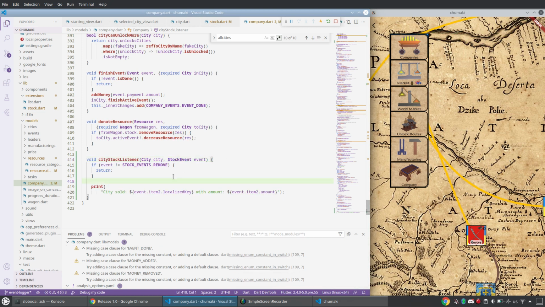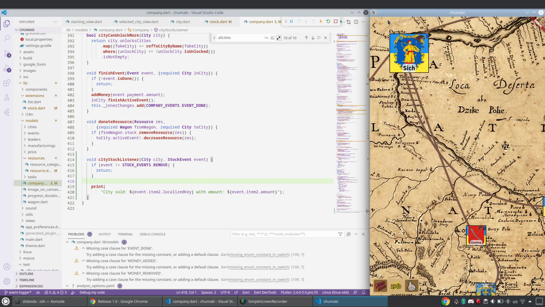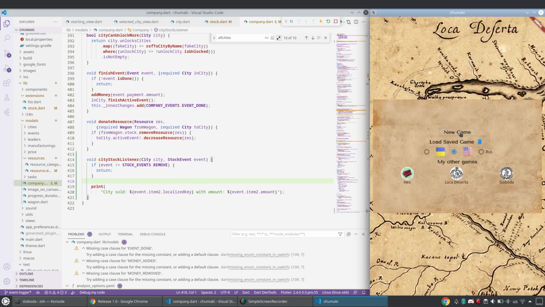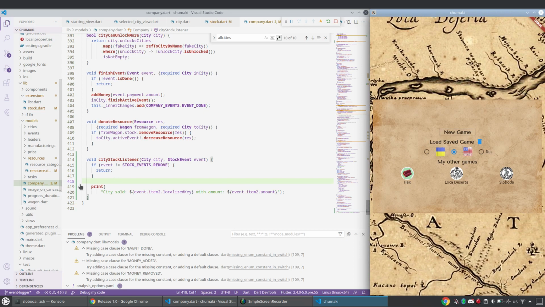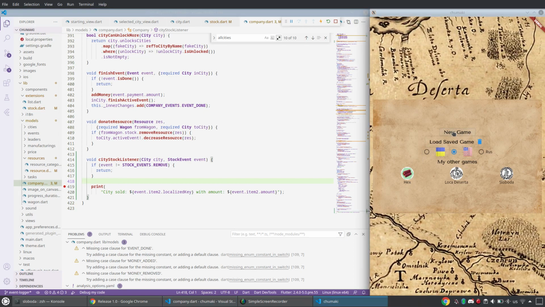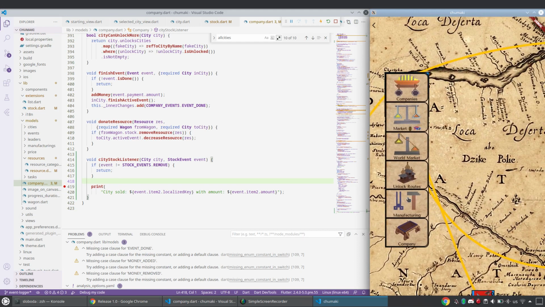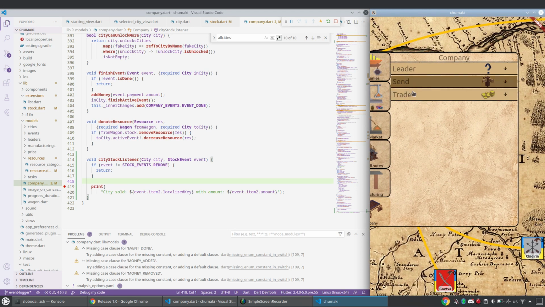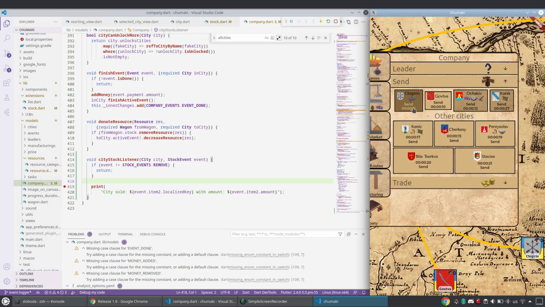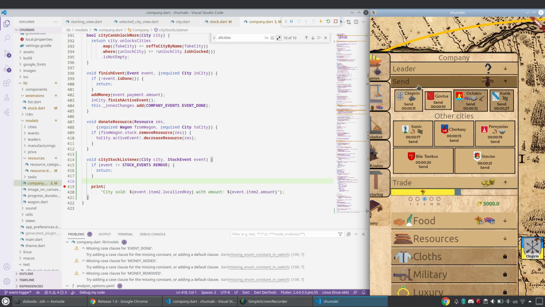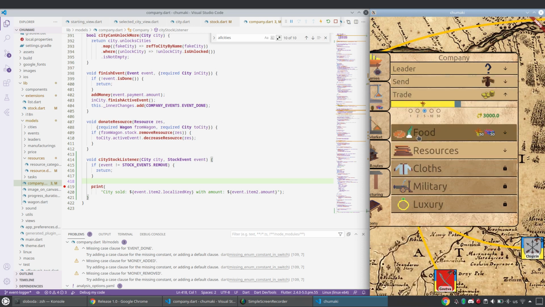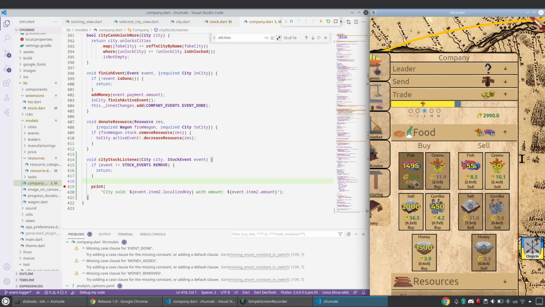Okay, so let's go and check. I think I have to restart my game, because of all of these listeners. And let me actually put something here. So let me go to Siege. Let me actually buy something. Again, by buying, let's go to the trade menu. Buying to a wagon means I remove the resource from a city stock.